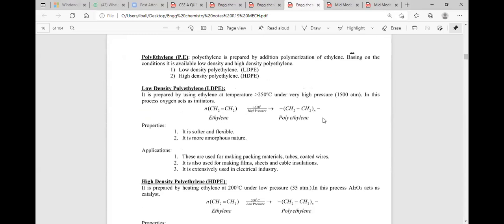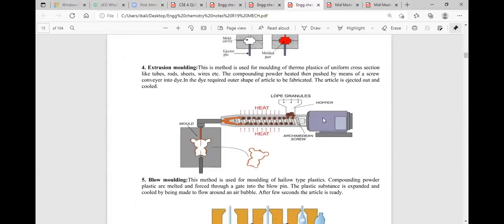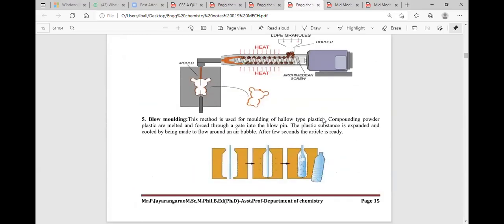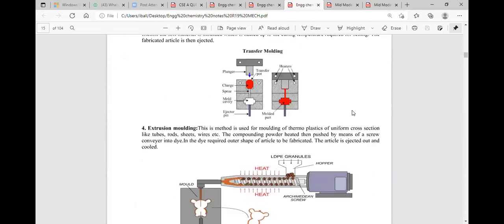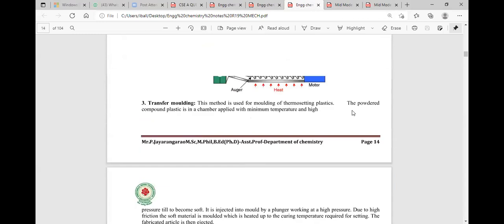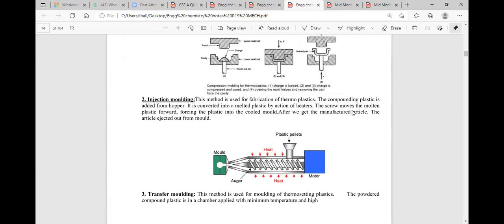Molding is the process where the raw material is converted to give a shape. Molding is the process where the plastic is converted into the desired shape. Now, we can have different types of molding processes, which are frequently asked in previous examinations.